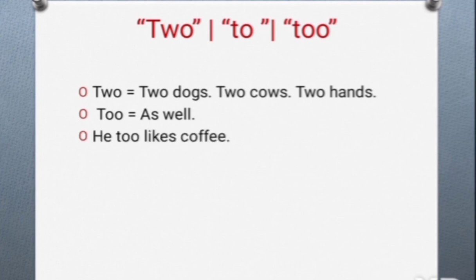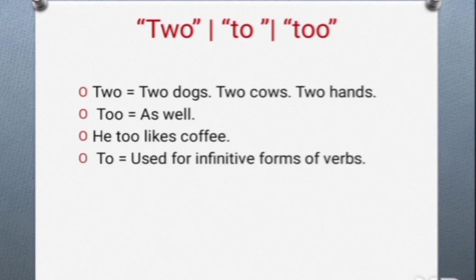Even I like coffee, he too likes coffee. So as well. And to is a preposition, and also it is used for infinitive forms of verbs. So to eat, to sleep, to breathe are some examples of to.